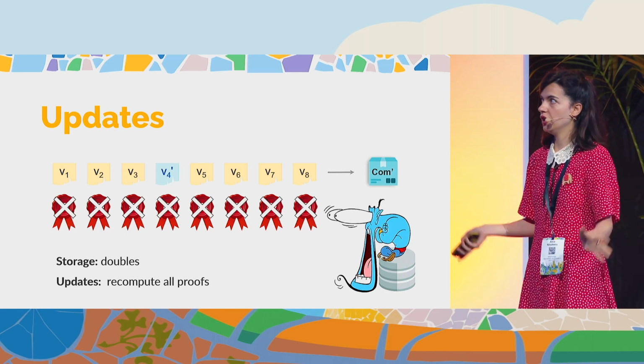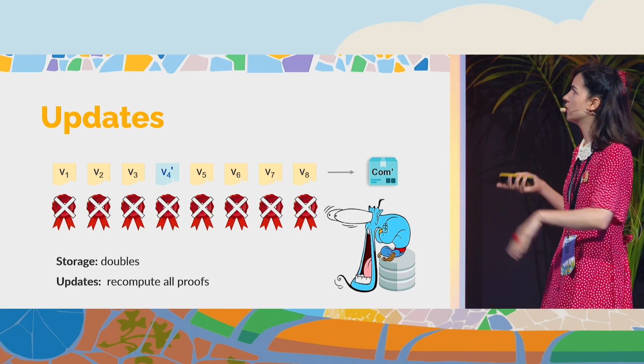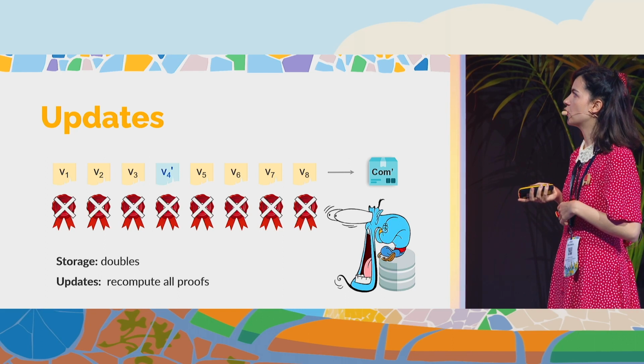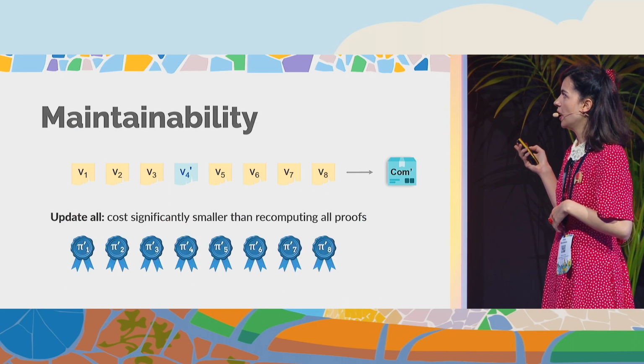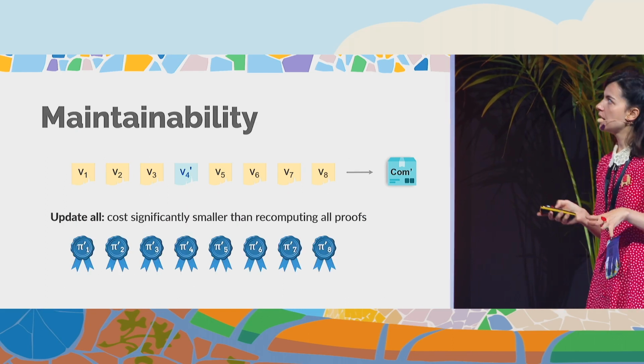So the prover has to redo the whole work. It doesn't help anymore that he stores so many proofs already. And we will require to fix this with maintainability.